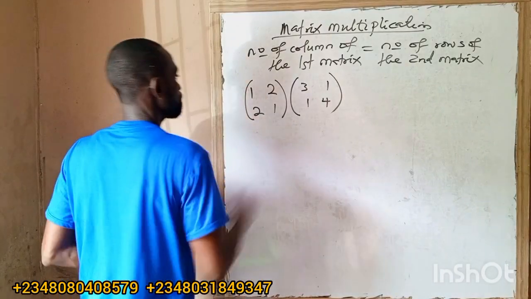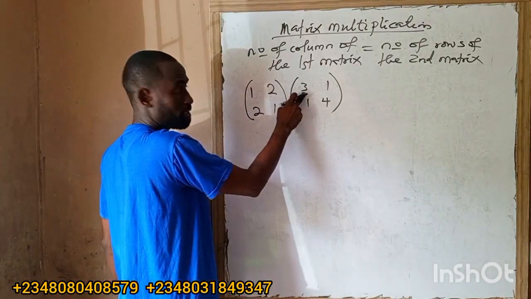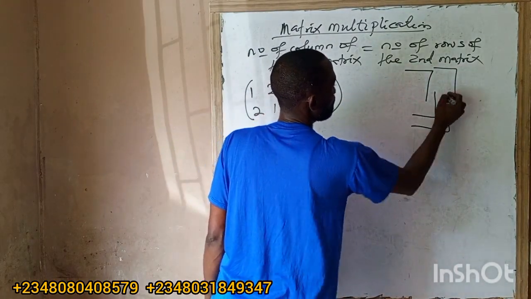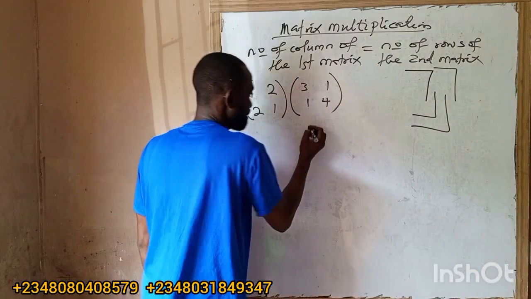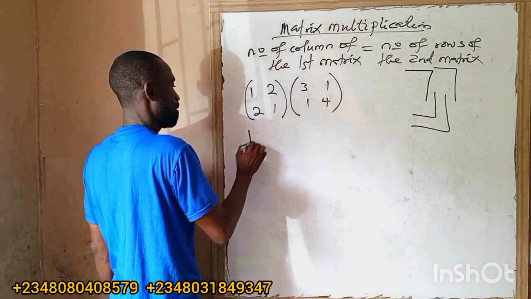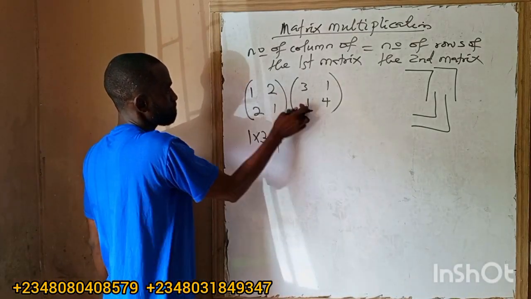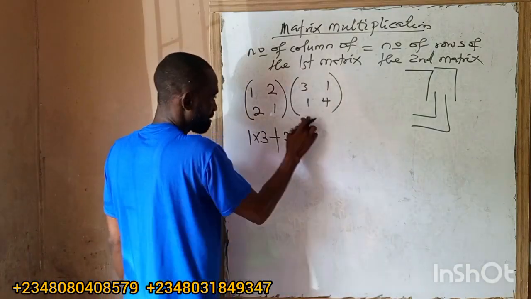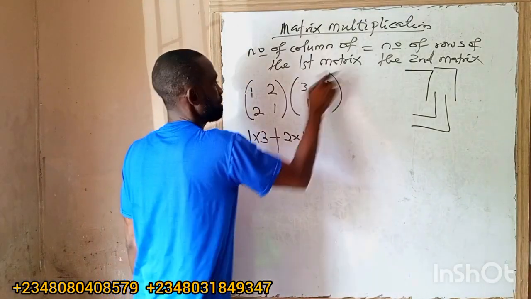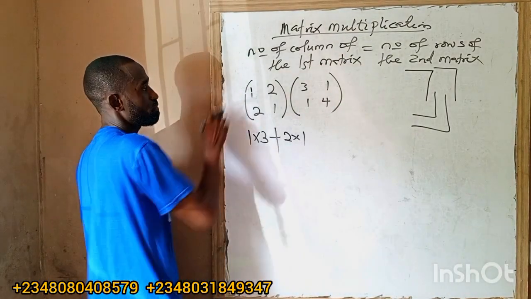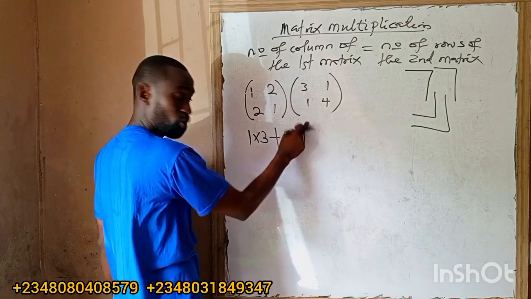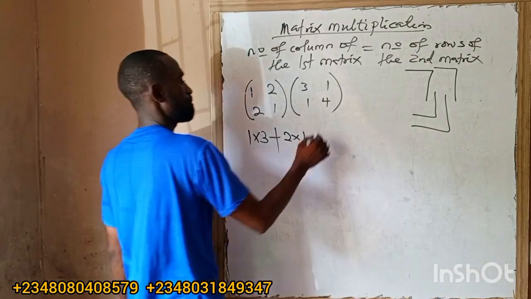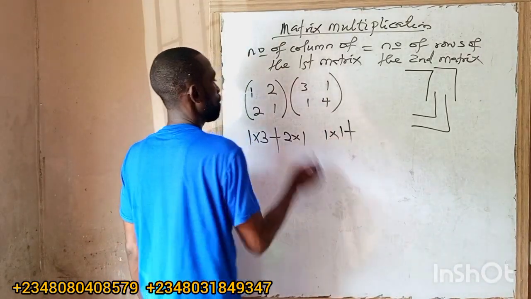So how do we do that? I'll take this first one by this first one. Take this pattern. So it will be this and this. So it will now be 1 times 3 plus 2 times 1. So I'm done with this one and this. I'm now going to this one and this. Are you with me? First row multiplied by first column. First row, second column. So I'll leave a space here. So now it will be 1 times 1 plus 2 times 4.